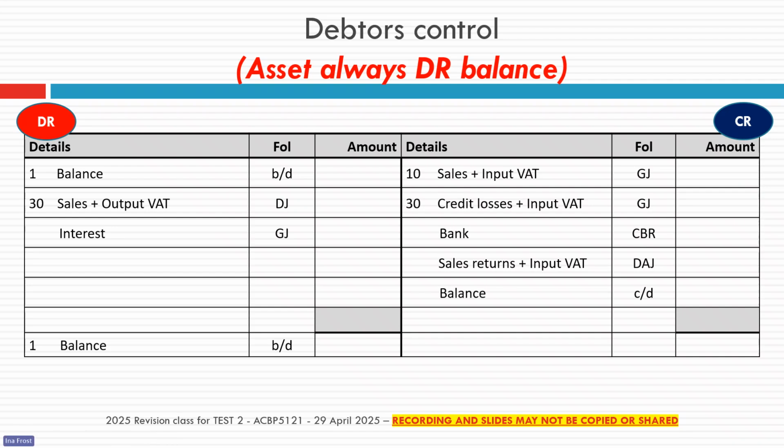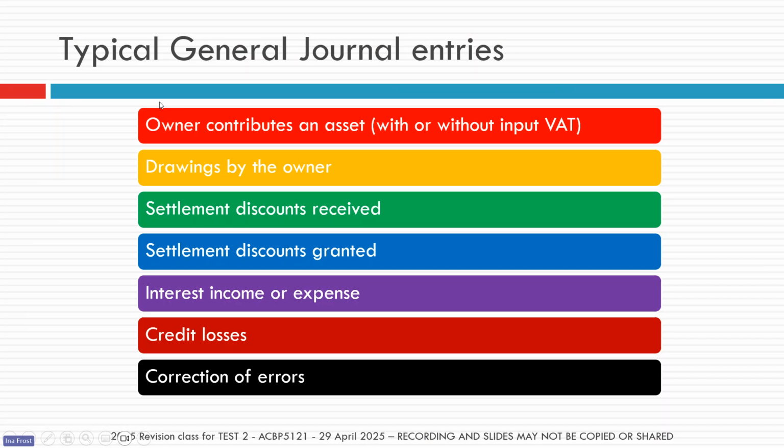Okay, the last topic that we want to cover today is your general journal entries. Remember, in first year accounting there's only a handful of entries that we can really test you on. We spoke a little bit about that in our first test revision when we spoke about the accounting equation. If you understand how to do those entries, then you can answer the majority of questions in an assessment.